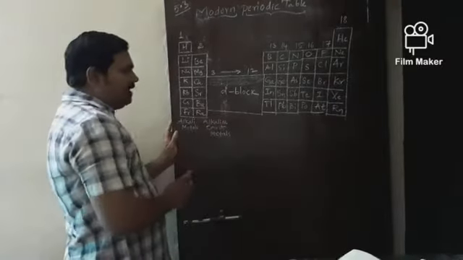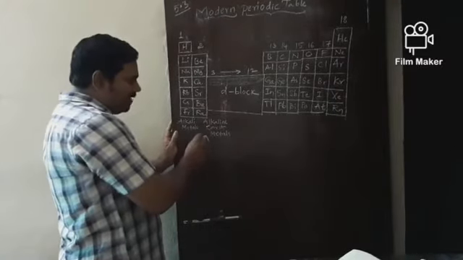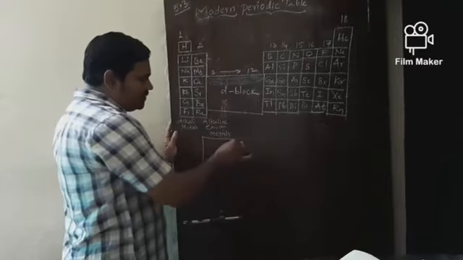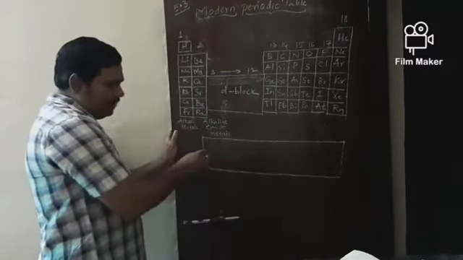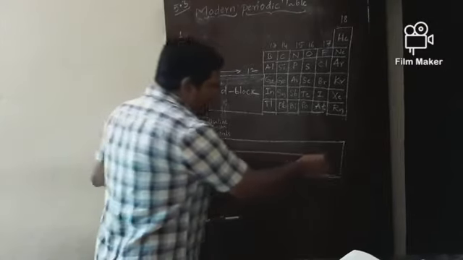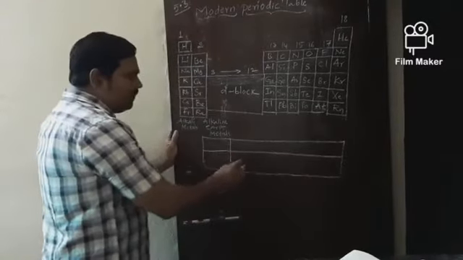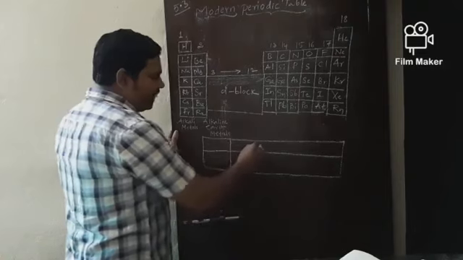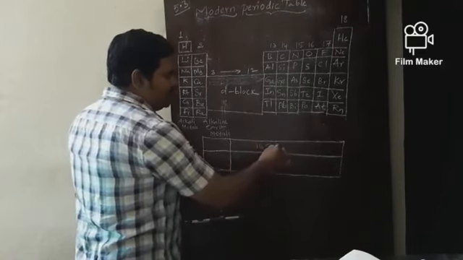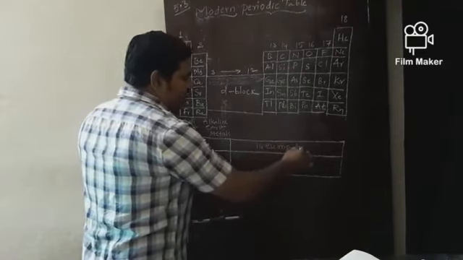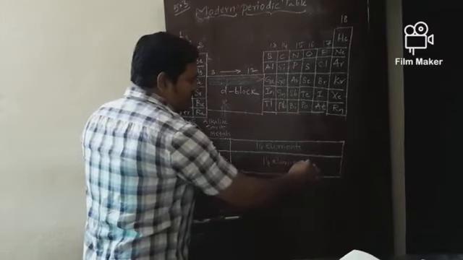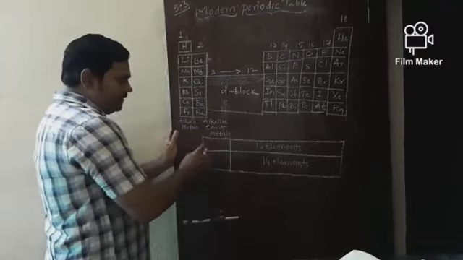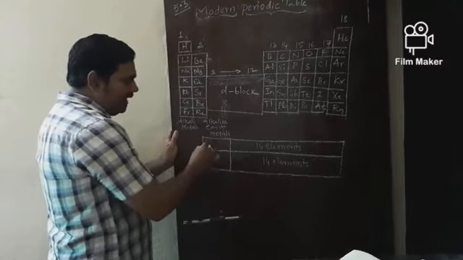And after this main table, at the bottom of the periodic table there are 2 sub-series, and in these series there are 14 elements each. Each series consists of how many elements, my dear? 14 elements each. Now, the first series name is lanthanoids.